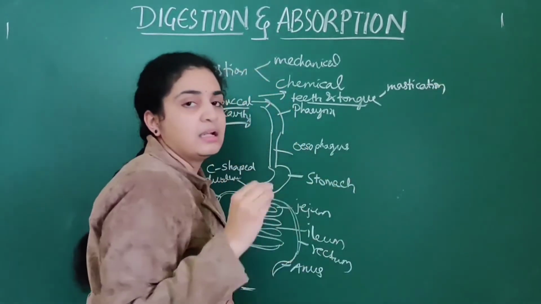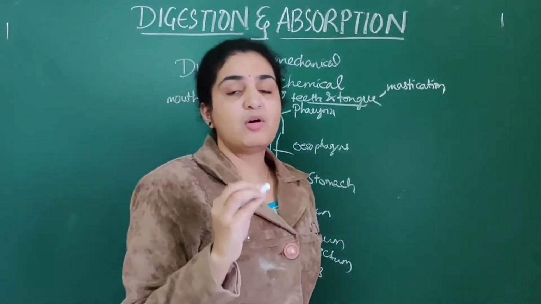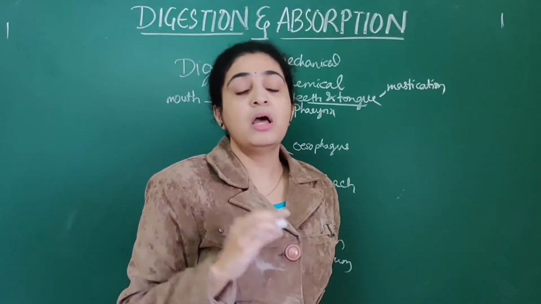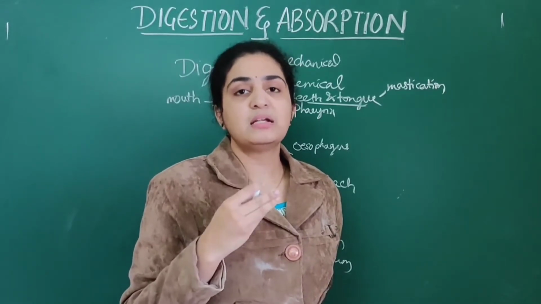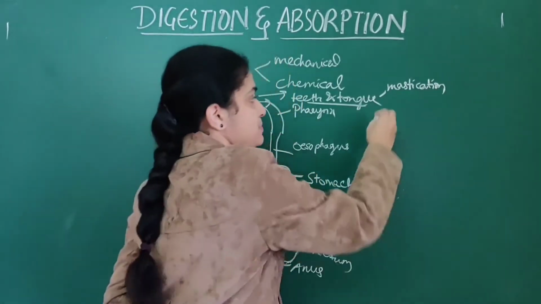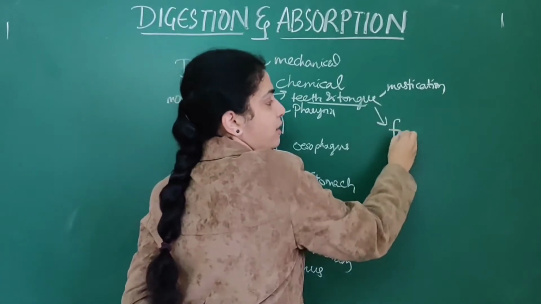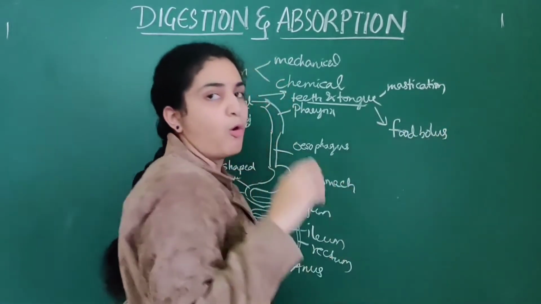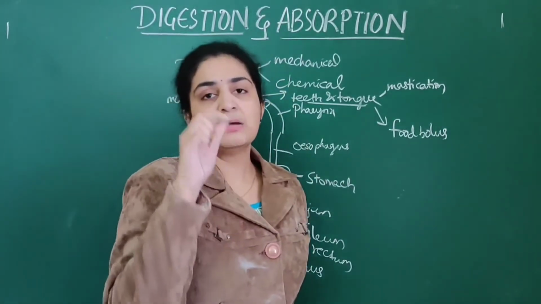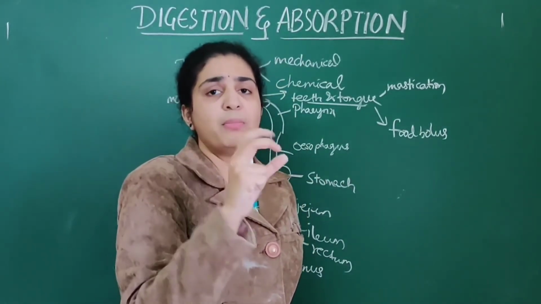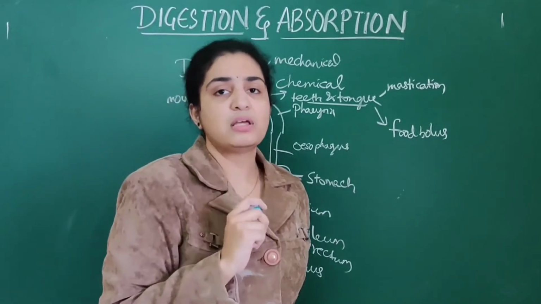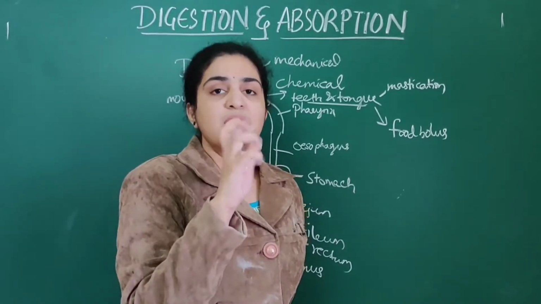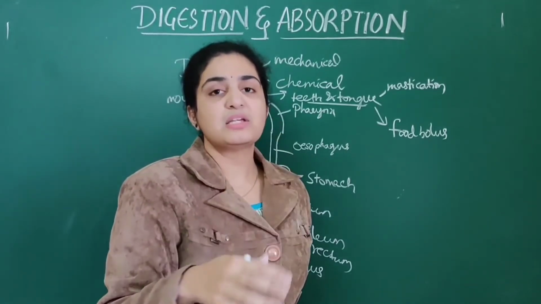Along with the teeth and tongue, saliva also plays a very important role. The mucus present in the saliva helps in the formation of the food bolus. So what is a bolus? Bolus means all the particles are mixed and form a round structure. The bolus is formed for easy passage of food.